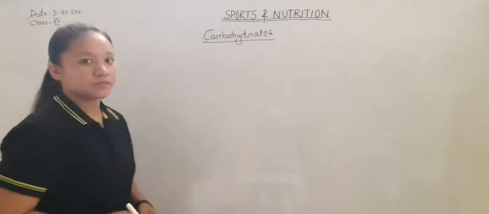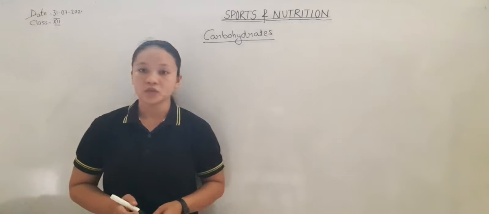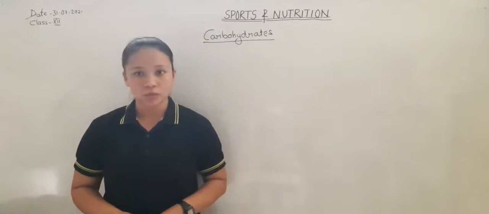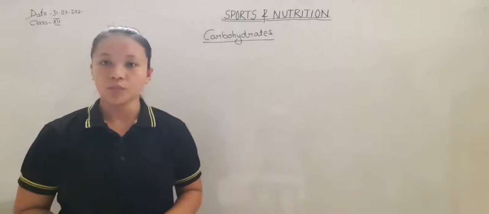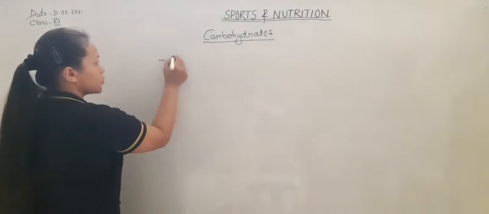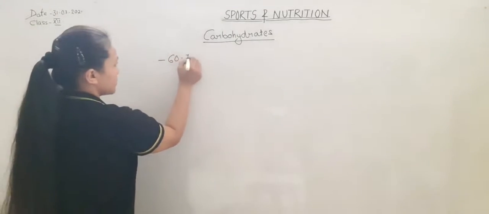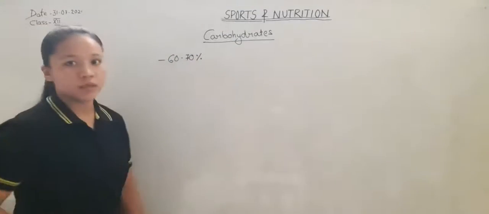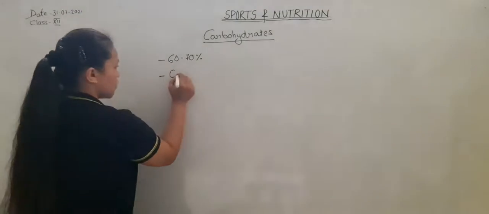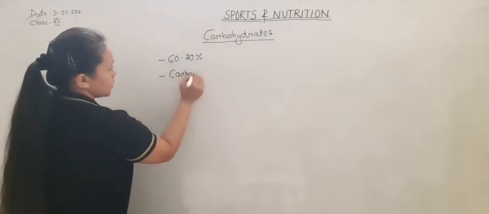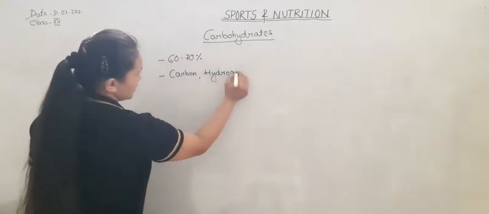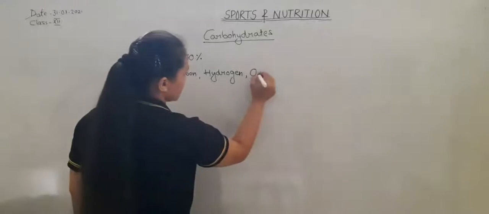First, carbohydrate. Carbohydrates are the main source of energy. They provide quick energy to the body and are not stored in our body for long durations. We should take 60 to 70% carbohydrate in our diet, and carbohydrate contains the compounds carbon, hydrogen and oxygen.